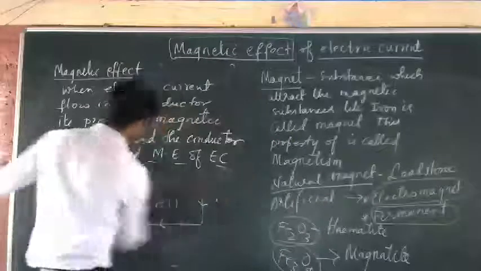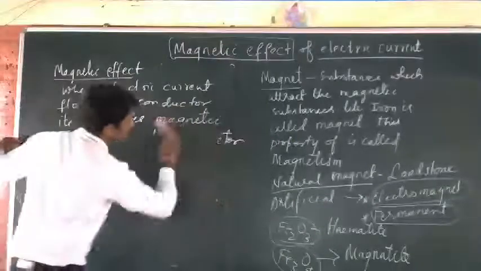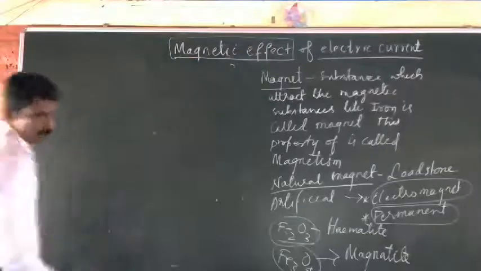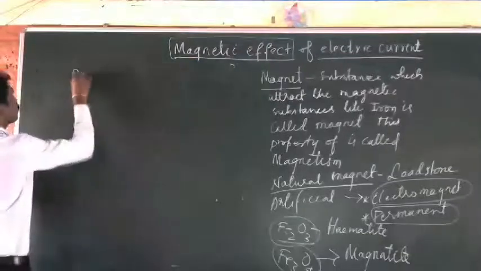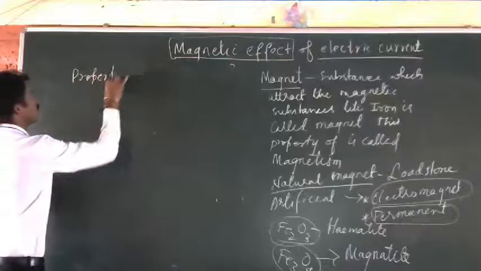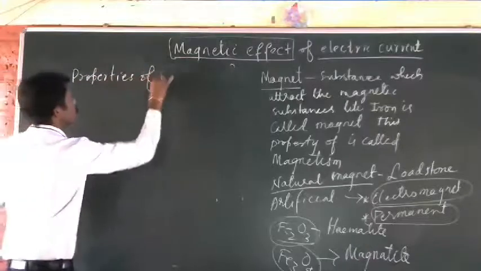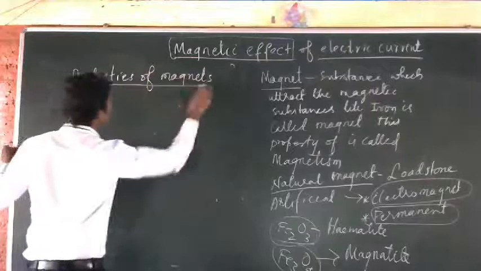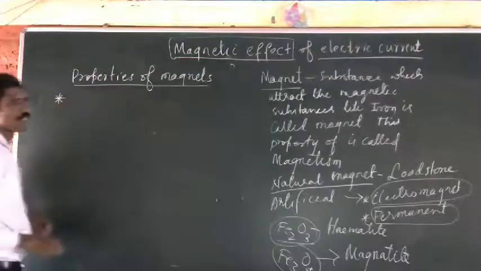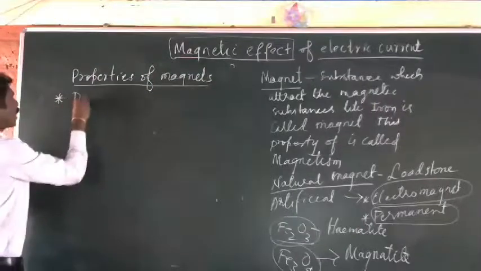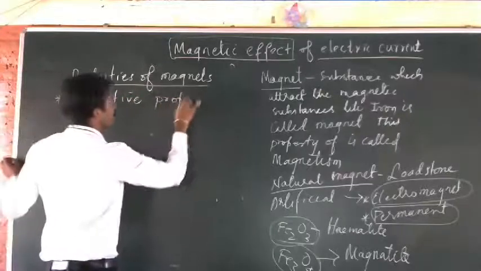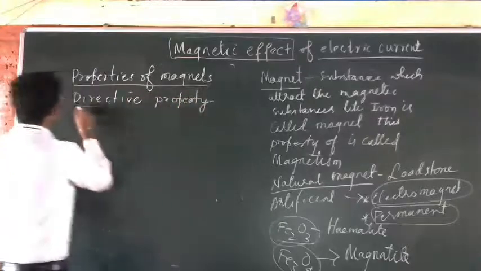So now we'll see the properties of magnets. Major properties we'll see. A magnet has a directive property. You know the directive property.